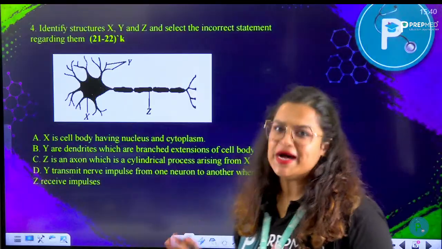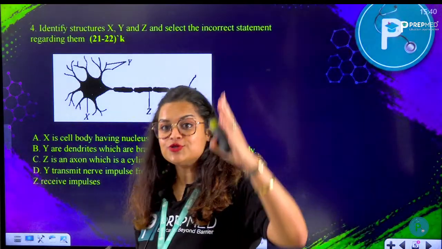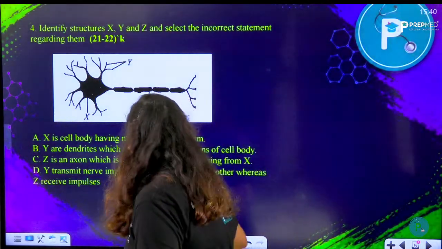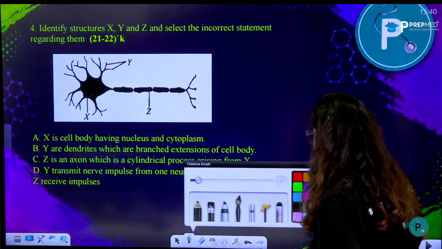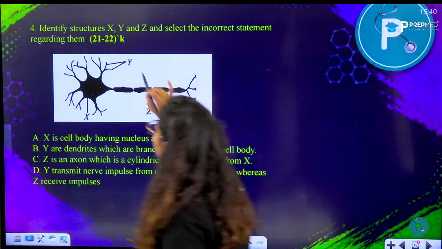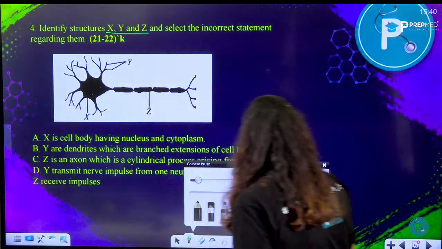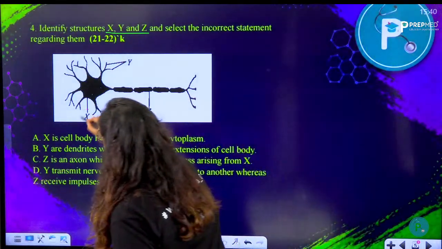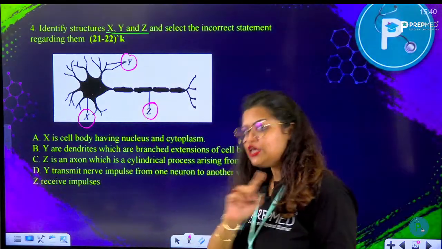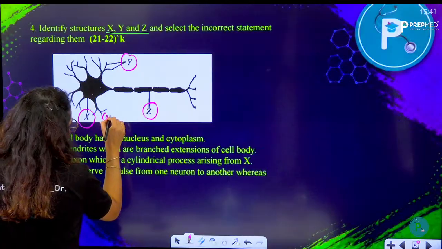Moving on to the fourth question. I hope you can answer. This is one of the very favorite topics of my students, the control and coordination chapter, the neural control and coordination chapter. Here you can see that they have provided a diagram of a neuron. They have asked to identify X, Y and Z. This is X, here is Y and here is Z. We would write all the names first. That would help us. So X is obviously the cyton.